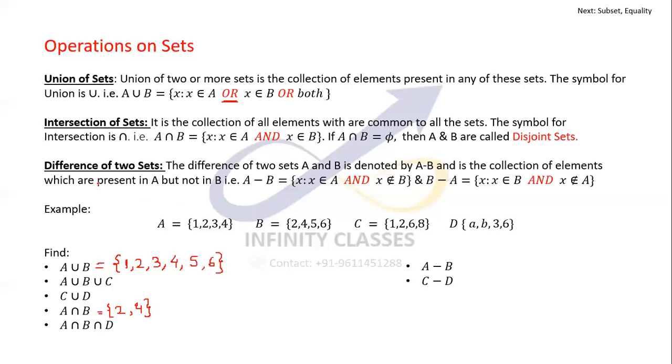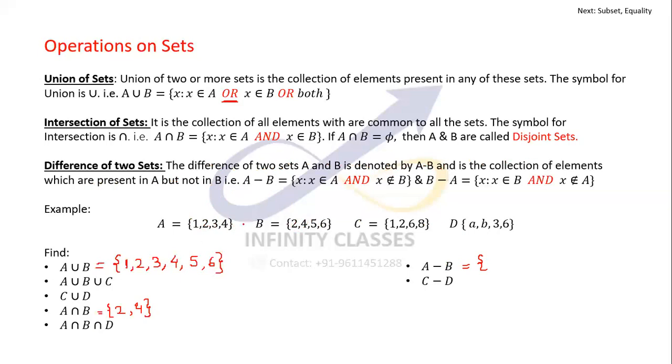Difference of two sets. The difference of two sets A and B is denoted by A minus B, and it's a collection of elements which are present in A but not in B. So the elements which are present in A are all counted, but I'll discard all those elements which are present in B. For instance, A minus B is 1, 2, 3, 4 all included, but I have to discard the ones which are present in B, which were 2 and 4.